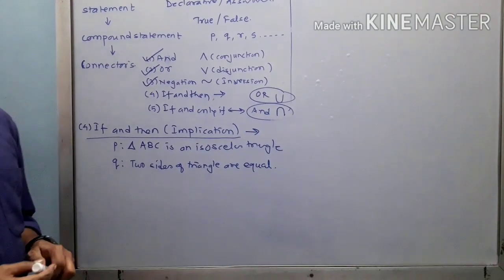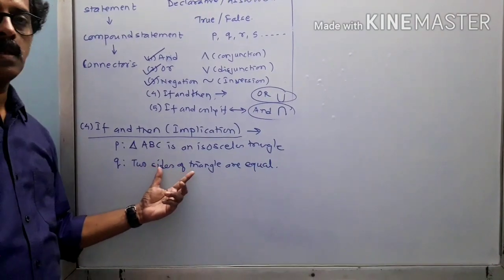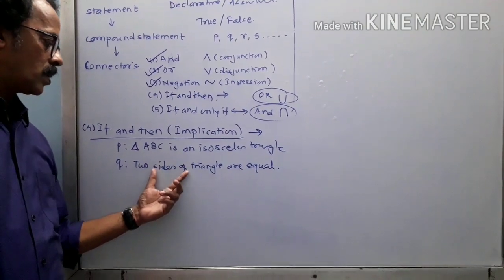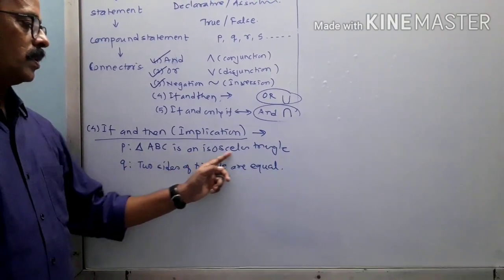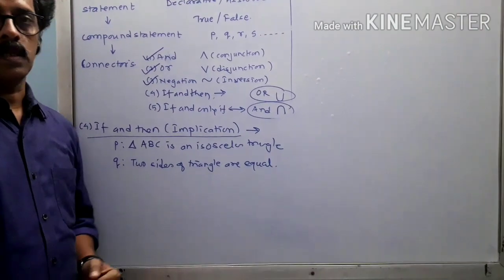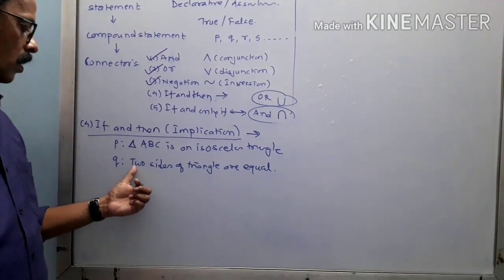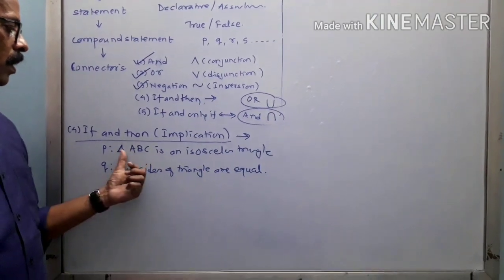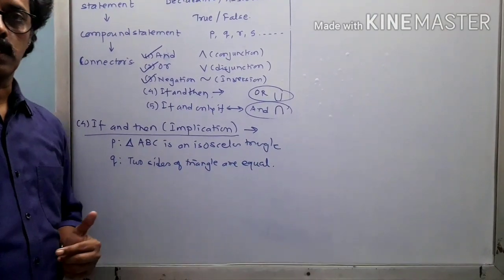How can we utilize these? If triangle ABC is an isosceles triangle, then two sides of the triangle are equal. Or we can also write: two sides of the triangle are equal, then triangle ABC is an isosceles triangle. Right?